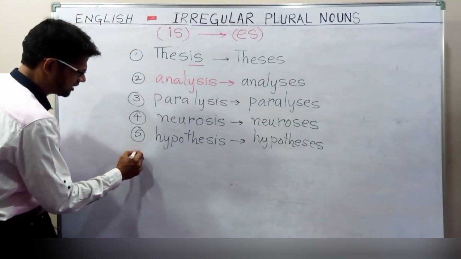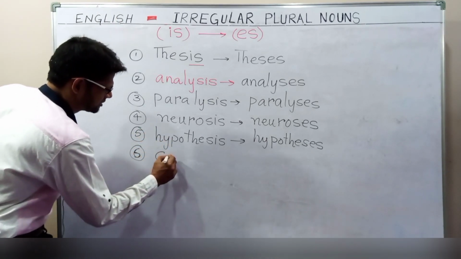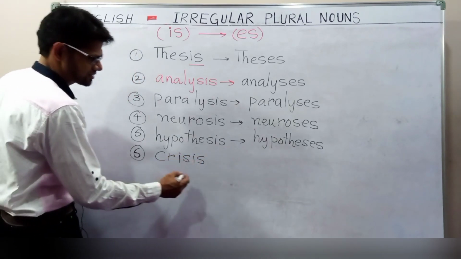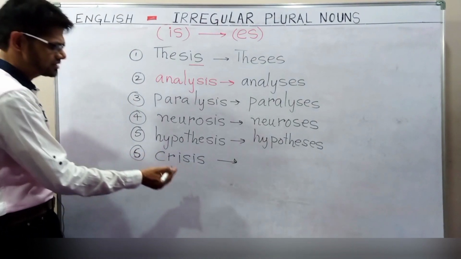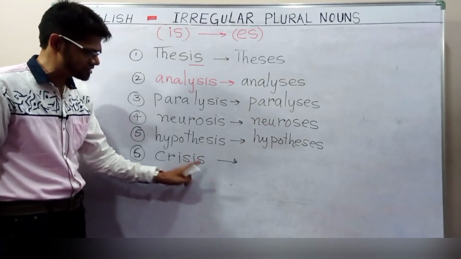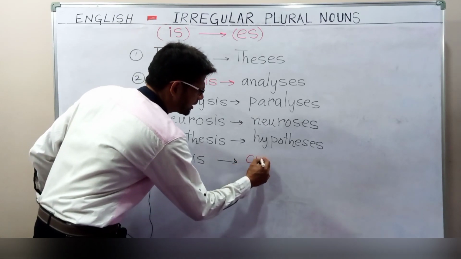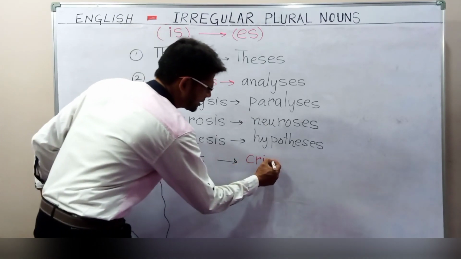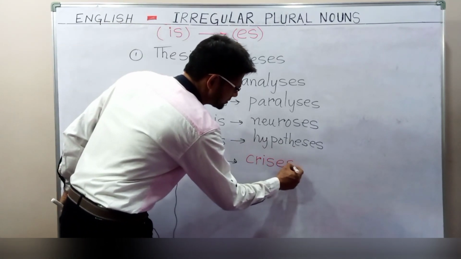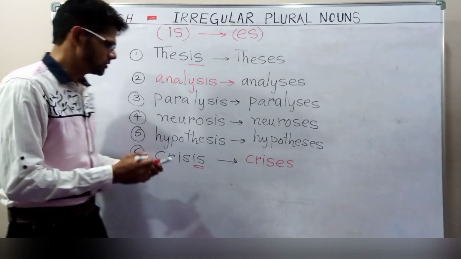Next one, for example, crisis, C-R-I-S-I-S. Again, same thing. What are the last two letters? I and S. So to make the plural, we have to change it: C-R-I-S, then remove the IS and write ES. So crisis will become crises. Crisis is singular, crises plural.